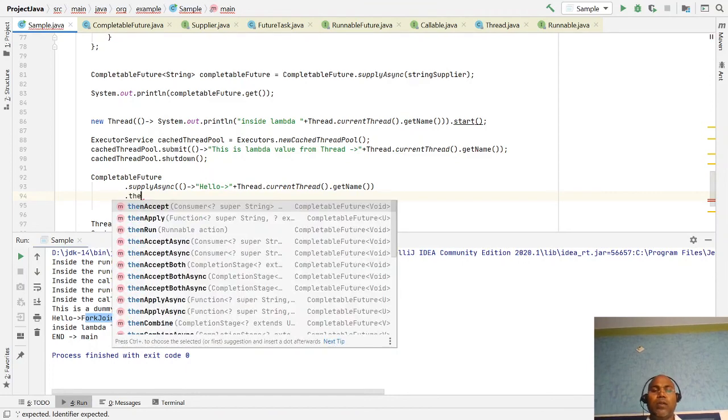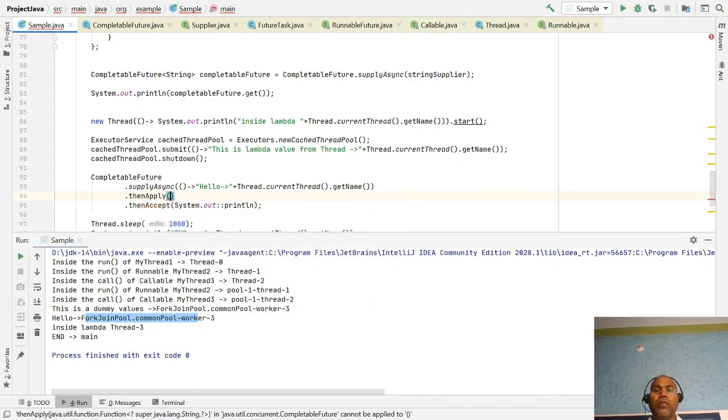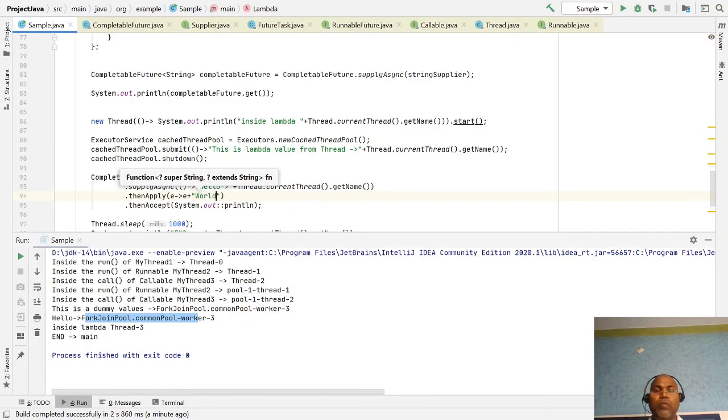Then thenApply transformation: whichever input I am getting from the first thread, I want to take the string and append "World".